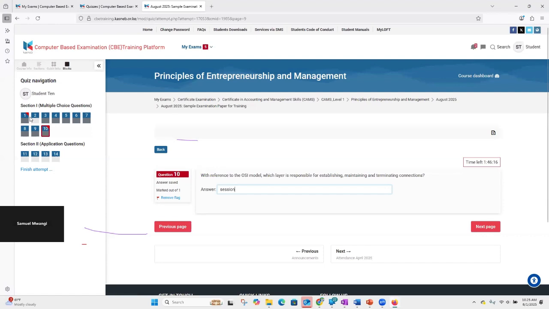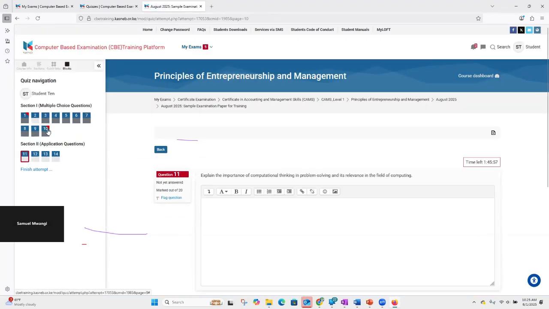Or probably you encounter a question and you feel that it must have an error, or it's not complete. Probably there is a comma or a full stop that is missing, and you would like to raise that with the invigilators. Just put a note, alert the invigilators, and then continue with the other questions. As the question gets corrected, you will not stick on the same question because you fear losing it in the midst of the many other questions. You can just put a note on that question by flagging.